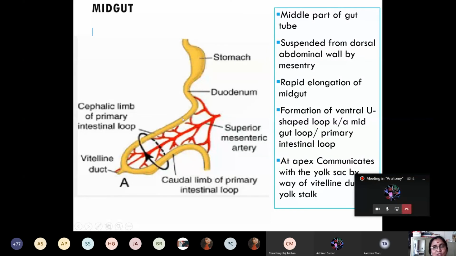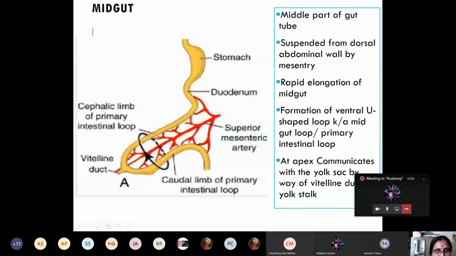So what is the midgut? Midgut is the middle part of the gut tube. After the elongation, the midgut forms the loop known as the midgut loop. It is U-shaped. It is also known as the primary intestinal loop. It has an axis formed by the superior mesenteric artery. And this midgut loop has two limbs.